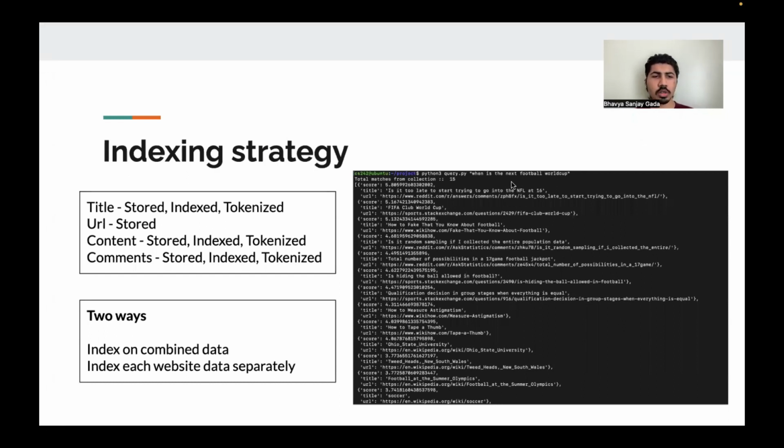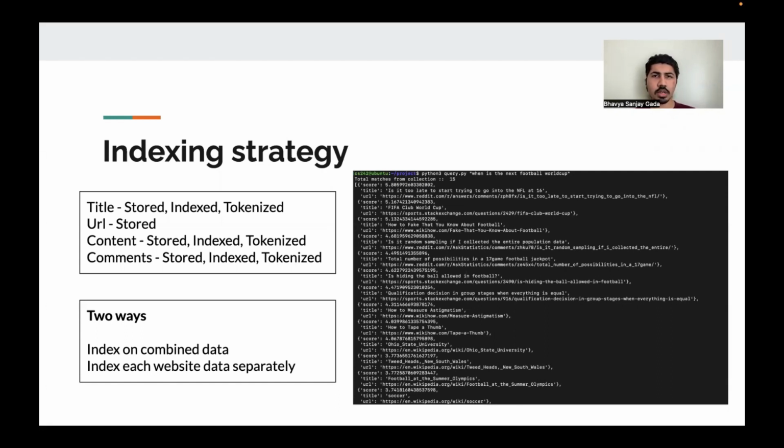Now, since a URL is not useful for searching purposes, we do not index on it, but every other data, that is the title, content, and comments, are stored, indexed, and tokenized. Now, comments are also not useful for searching purposes, but in our case, the comments were from the Stack Exchange websites and Reddit, which sometimes contain answers, and they also have an upvote and downvote system, which makes them useful for ranking the documents. Now, we have two ways in which we index the data.